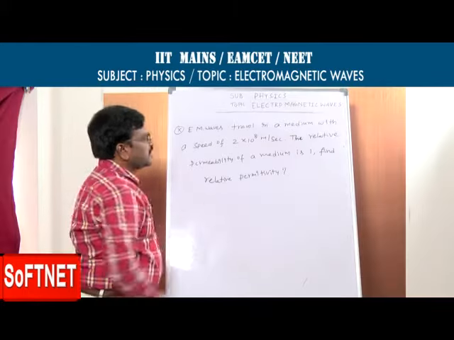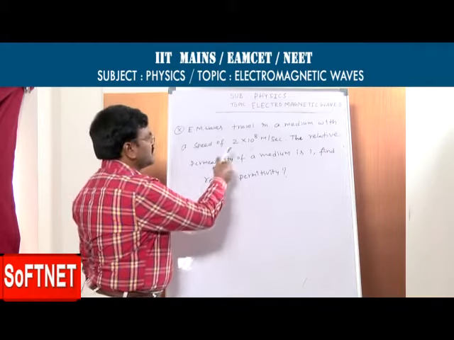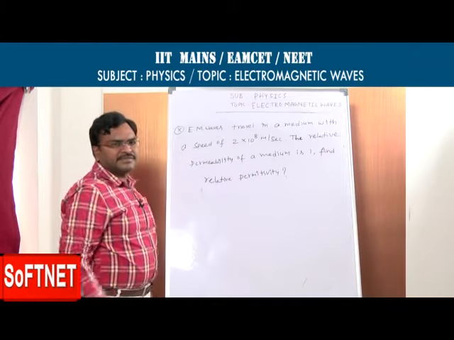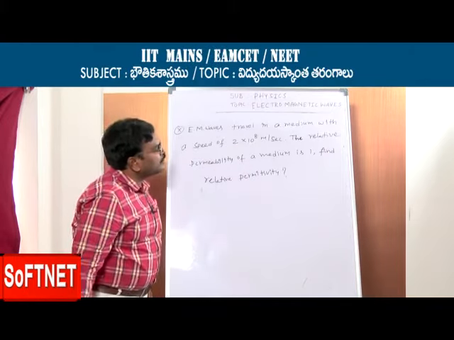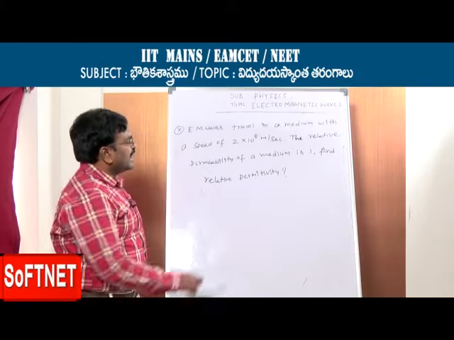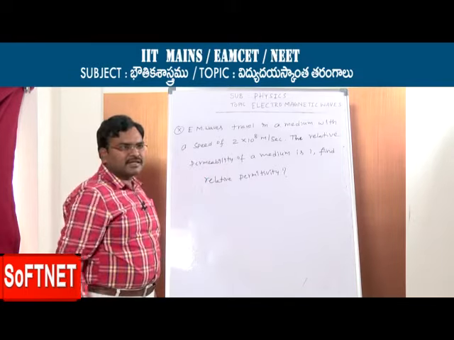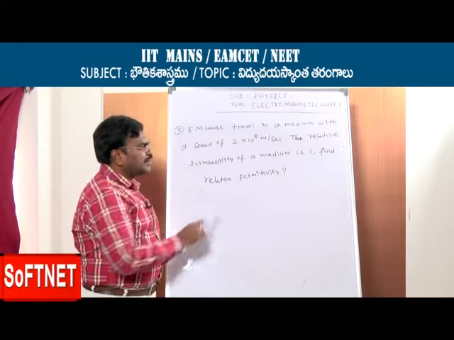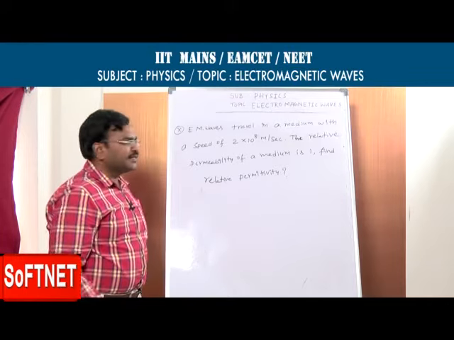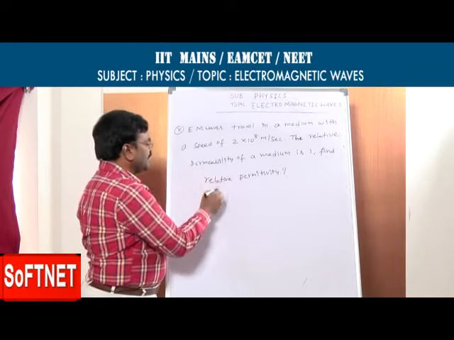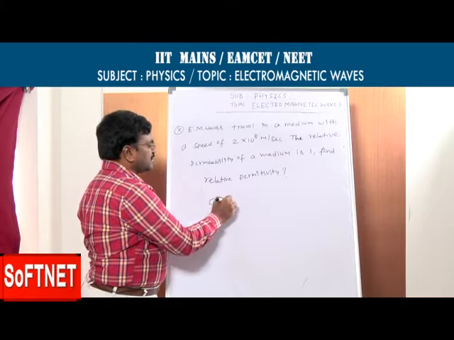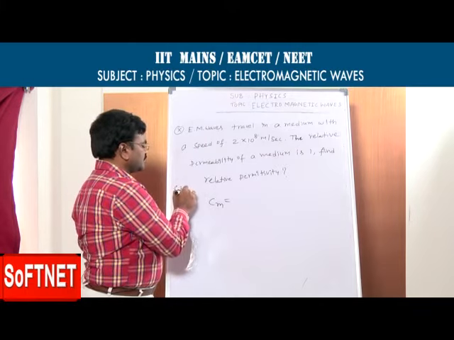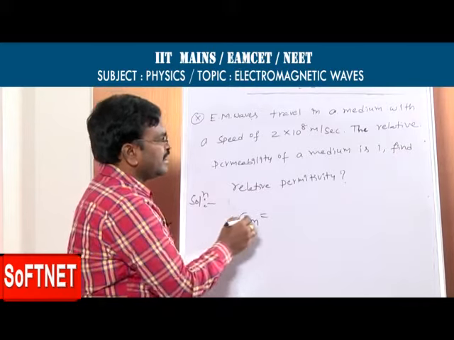Here what is given in the question? Electromagnetic waves travel in a medium with a speed of 2 into 10 to the power of 8 meter per second. Relative permeability of a medium is 1. Now find relative permittivity. Solution now. What is the given data?